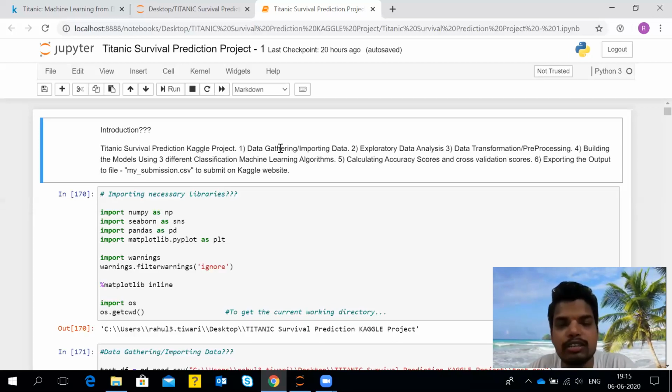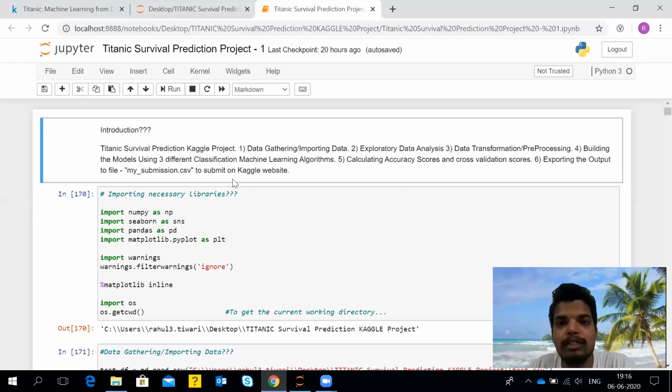The fourth task would be building our models. And here what I have done is I have built the model using three different classification machine learning algorithms. Okay, and finally we'll be evaluating our model with the help of accuracy scores and cross validation scores. And finally, to participate in the competition, we need to submit the file in a particular format